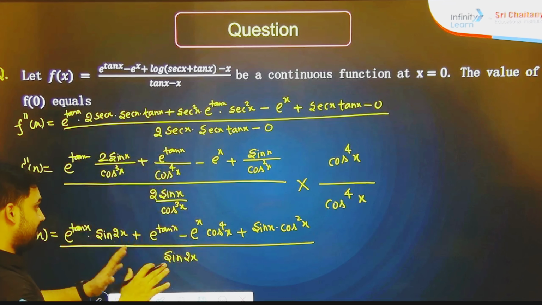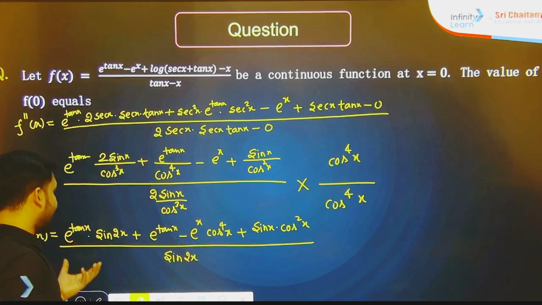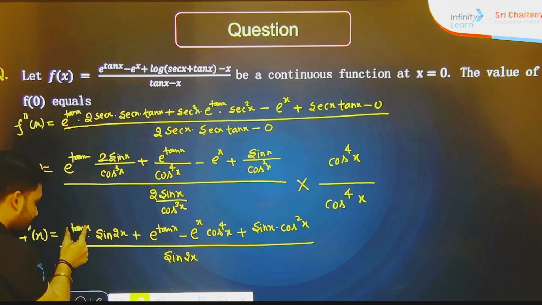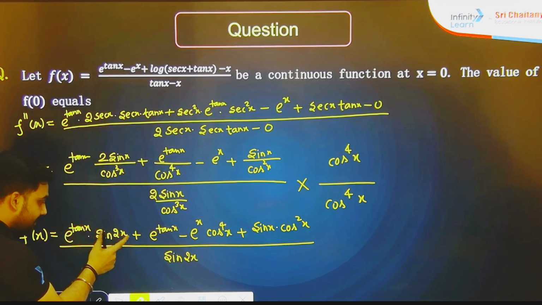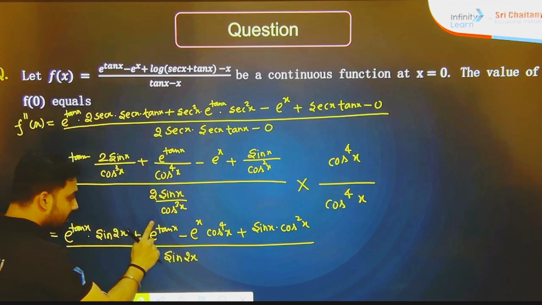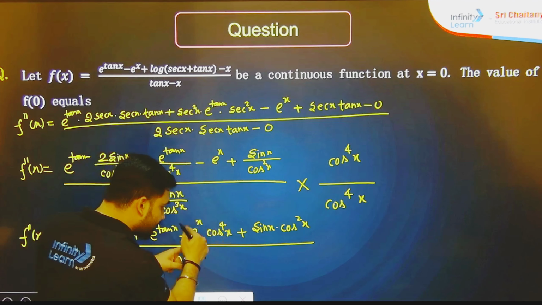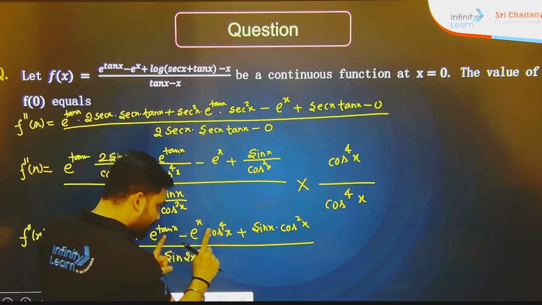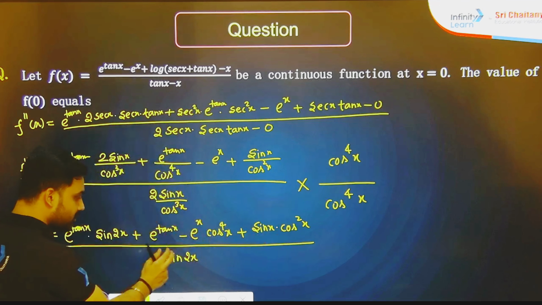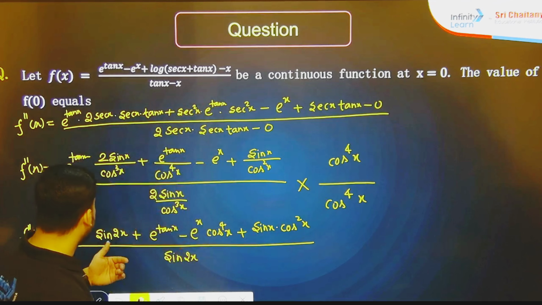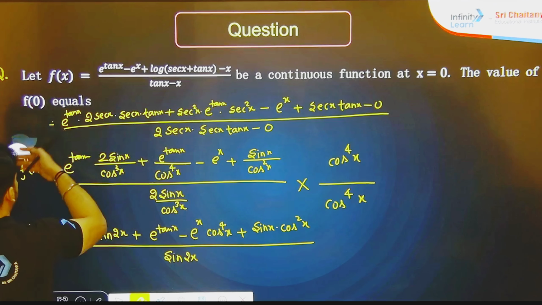Now, we have ended up with f double dash x. Again, if you put x value 0, sin is there, so this entire term will become 0. e to the power 0 is 1, 1 minus 1 is 0, and this is also 1 minus 1, 0. So 0 upon 0, again we are not going to end with the answer. It means again we have to move with f triple dash x.